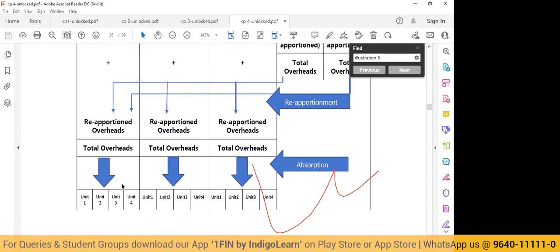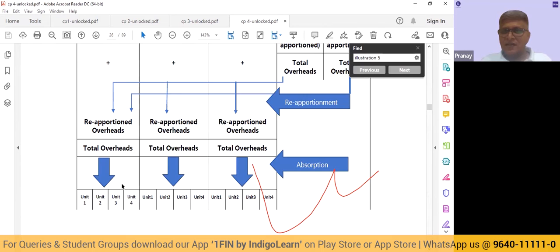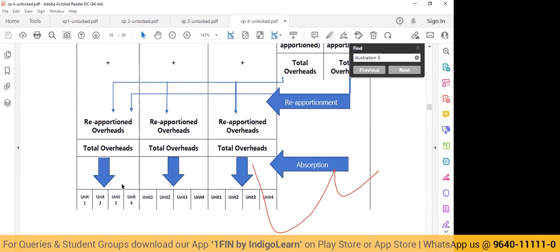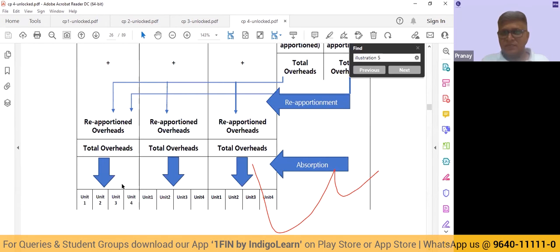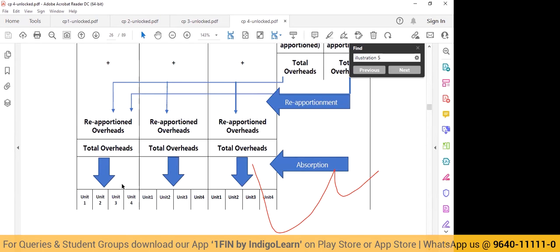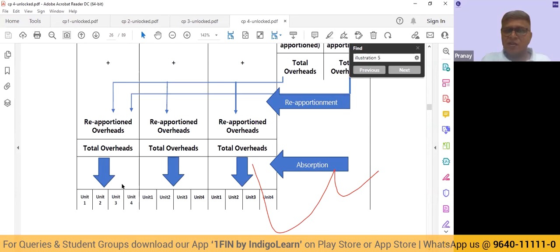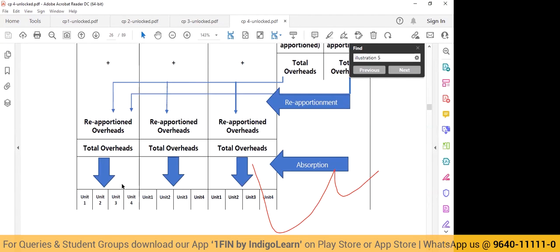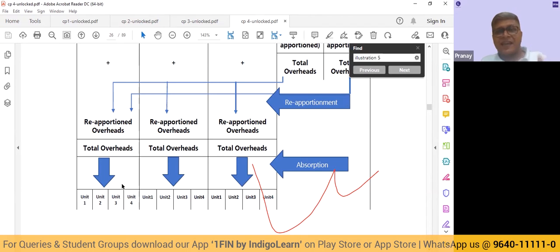Now, just imagine in department A, I am carrying out some activity for product X and carrying out some activity for product Y also. So now can I use the number of units as the base? No. So I will have to think of the next reasonable scientific basis. Let me find out what is the reasonable base. What is the time that the department is spending on product A? What is the time that the department is spending on product B?